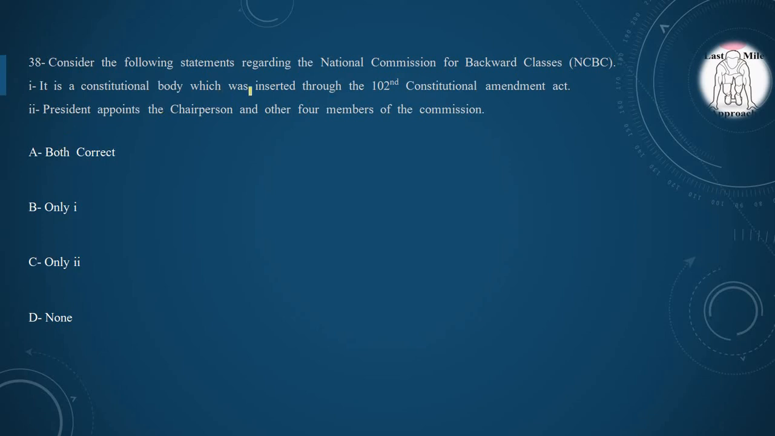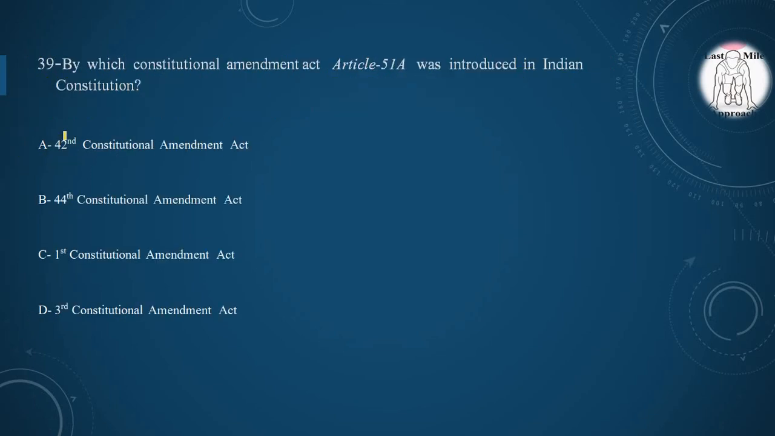Next question, consider the following statements regarding the National Commission for Backward Classes. First, it is a constitutional body which was inserted through 102nd Constitutional Amendment Act. Yes, first statement is correct. Second, President appoints the chairperson and other 4 members of the commission. Yes, it is also correct. So both statement is correct. Option A is correct option.